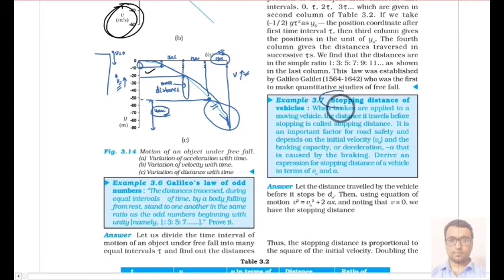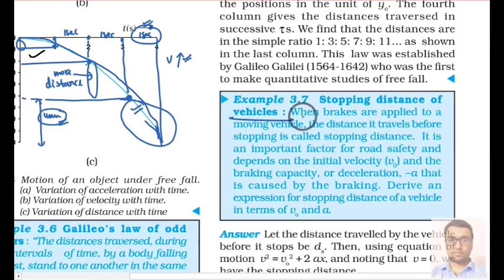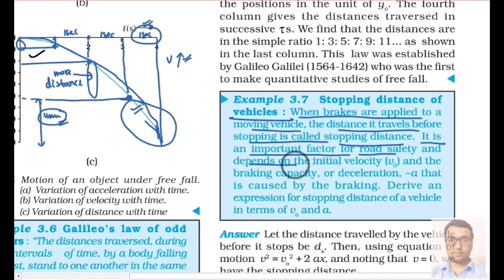Next topic, it is saying about the stopping distance of the vehicle. Here we will understand what the stopping distance is. So it is saying that when brakes are applied to a moving vehicle, then the distance it travels before stopping is called stopping distance. It is an important factor for road safety and depends on the initial velocity v0 and the braking capacity or deceleration minus a, that is caused by the braking. Derive an expression for the stopping distance of a vehicle in terms of v0 and a.